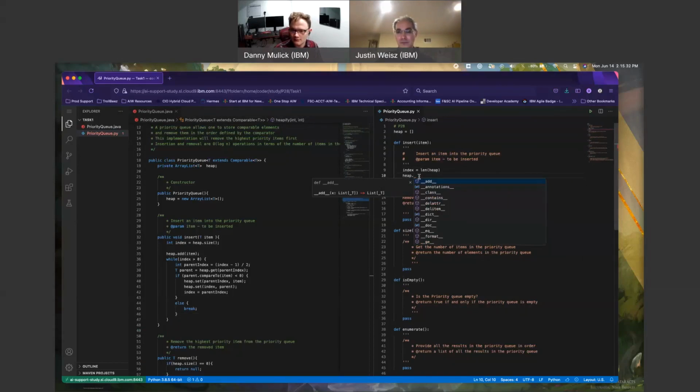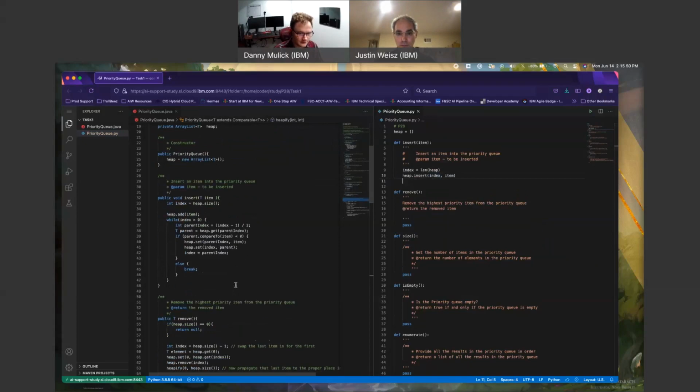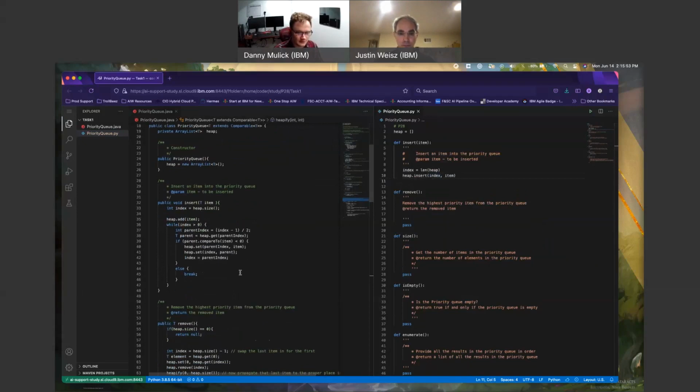Add would be one. I would rather do insert, give an index and object. Right there, index would be item. No, index would be index, object would be item. Save. Next, I have a while loop for insert. Parent index equals (index - 1) div 2. Heap set, index break. While index less than 0.